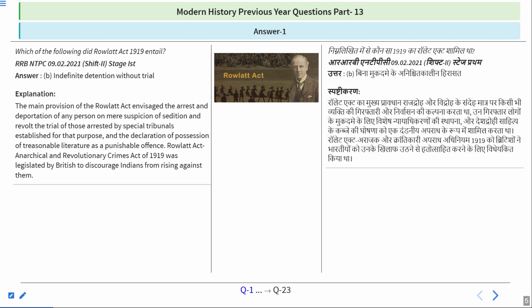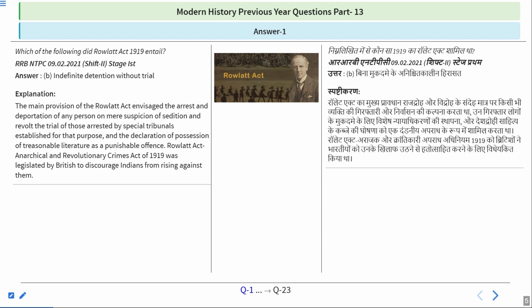The Rowlatt Act, the Anarchical and Revolutionary Crimes Act of 1919, was legislated by the British to discourage Indians from rising against them. This act was brought into India after the First World War ended, and Indians were in hope that there would be something good for them as they had helped the British. But in return for the help, we got the Rowlatt Act, under which any person doing anything against the British government at that time would be charged and punished without any trial.